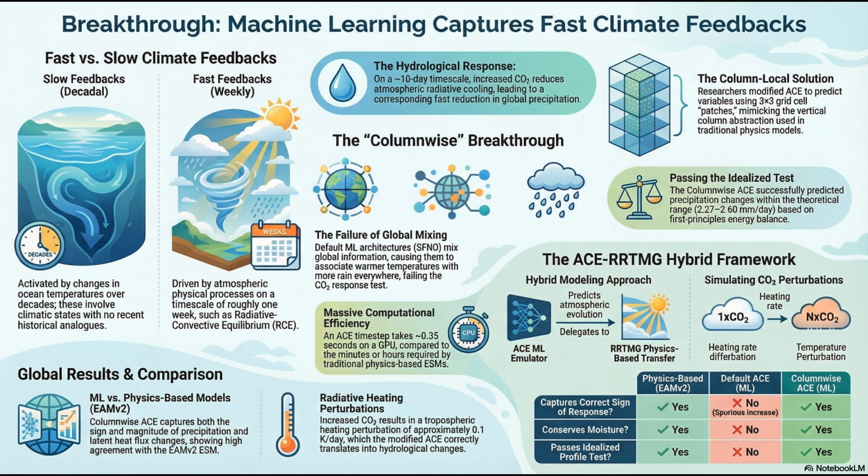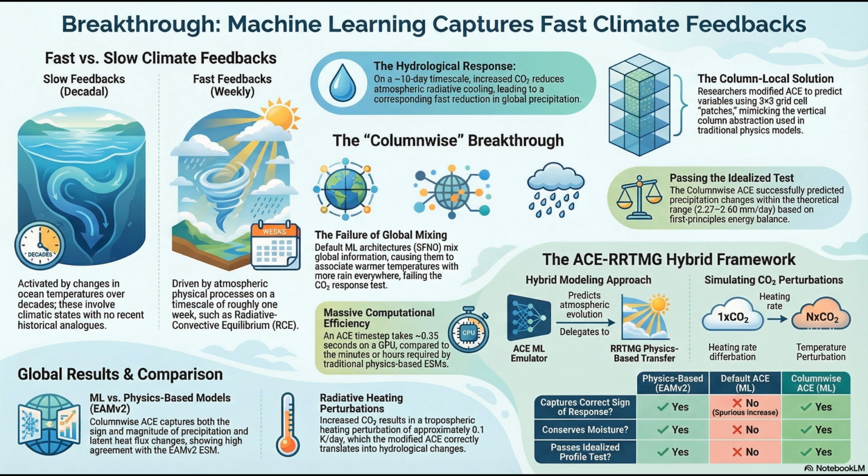Here's where it gets really interesting, because we so often assume in the AI world that giving a model a global view makes it smarter. Like more context is always better, right? It's a standard assumption, yeah. But here, that massive receptive field is exactly what causes the model to hallucinate a physically impossible climate response. So how do they fix it?